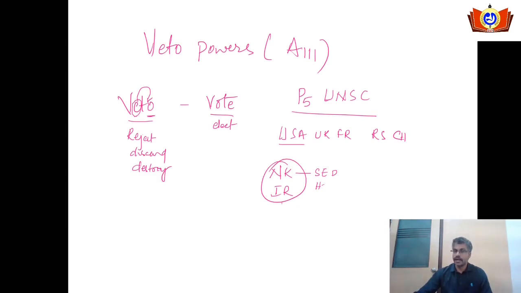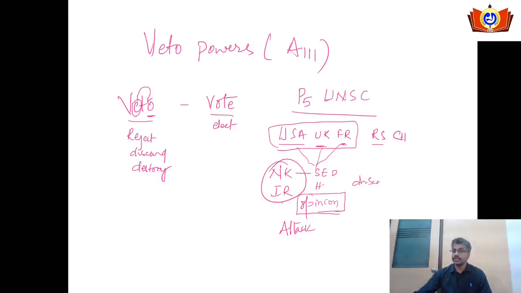This viewpoint or the opinion might be accepted by UK or it might be accepted by France, and these three countries have the opinion that the North Korea and the Iran is against the humanity. It is the right time to attack on these two countries. So when it comes to Russia and the China, they will not accept this opinion or the viewpoint of these three countries. They don't want to attack on the North Korea or Iran. They are going to discard or destroy whatever opinion is created or generated among the three countries of UNSC.